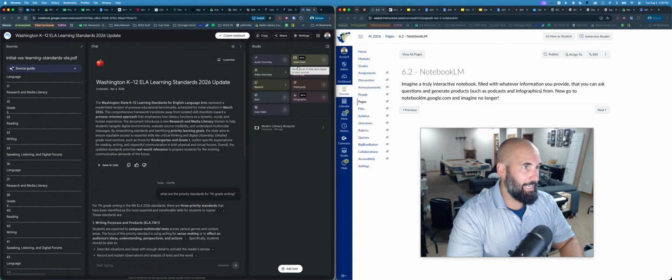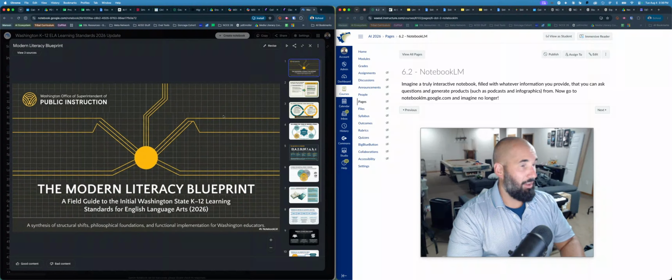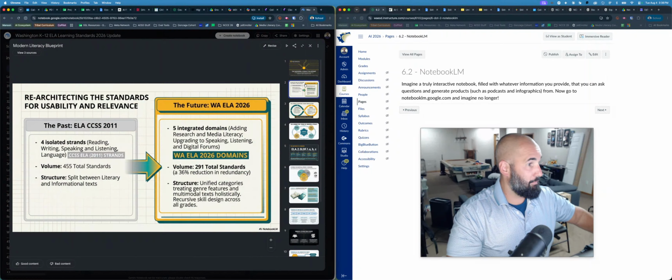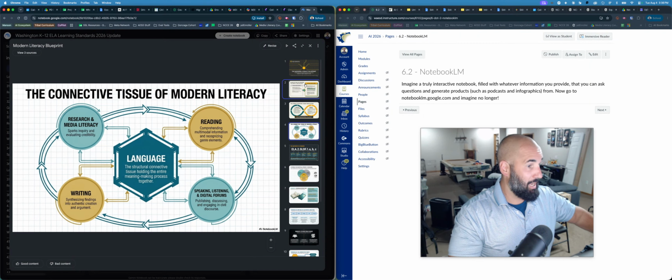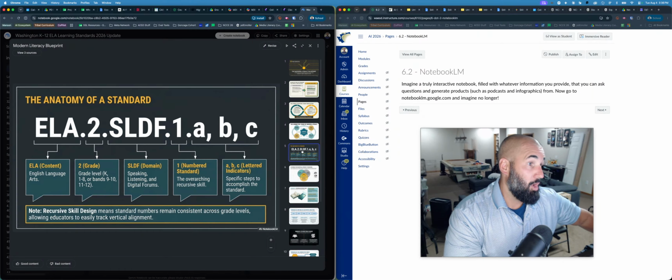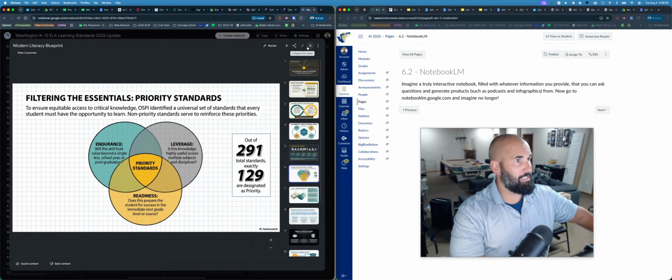Over here on the right, you can generate different products. So I've already made this slideshow. All I did was click slideshow and it made these slides here for me, and it does a halfway decent job. Now these are not editable, but I'm going to show you a little workaround and trick so that you can edit these things and use them.